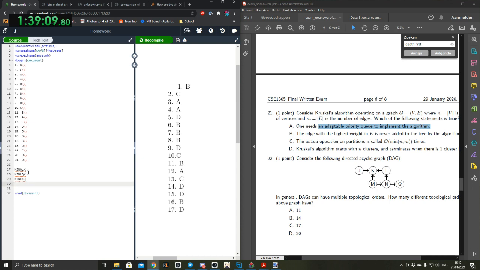I could be wrong here, and I'm just checking. What is a topological order? Wouldn't that also mean that J needs to be before K? And it can't be that K needs to be before L, because L needs to be before K. Never mind.